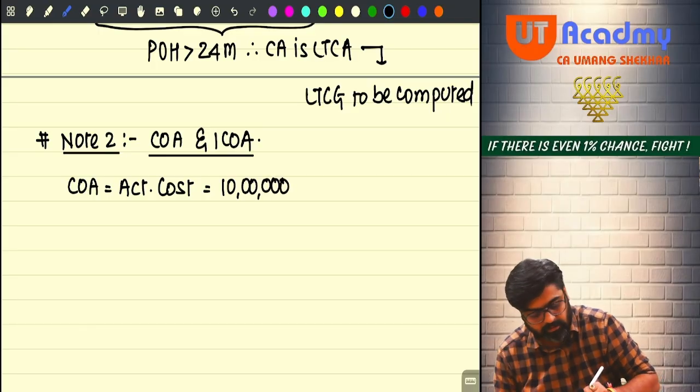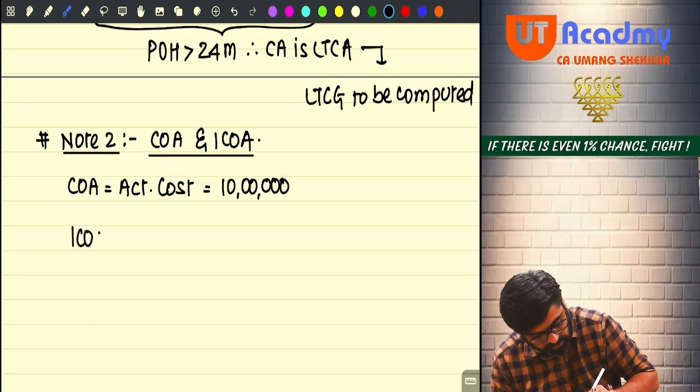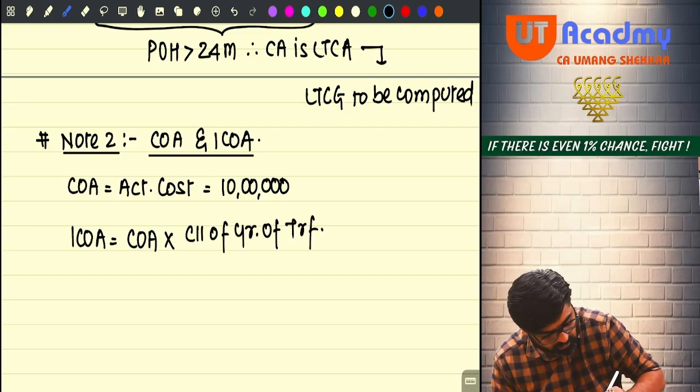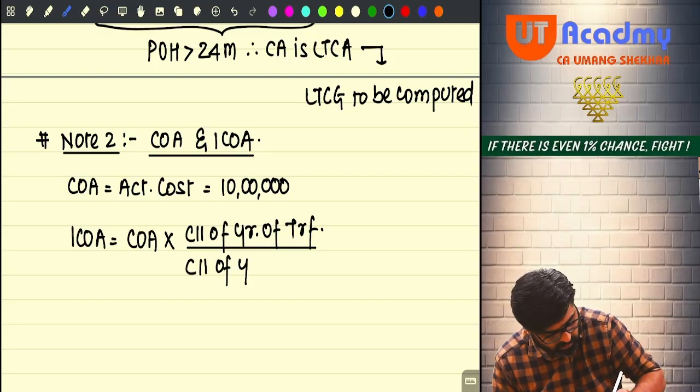Now will I index it? Yes. Index cost of acquisition is equal to cost of acquisition into CII of year of transfer divided by CII of year of acquisition.